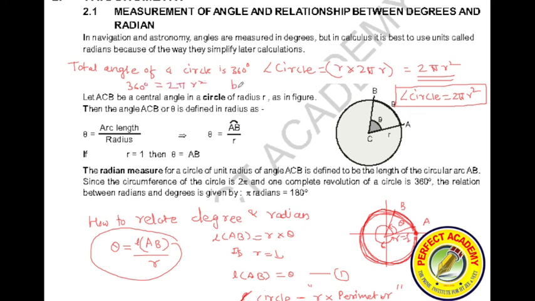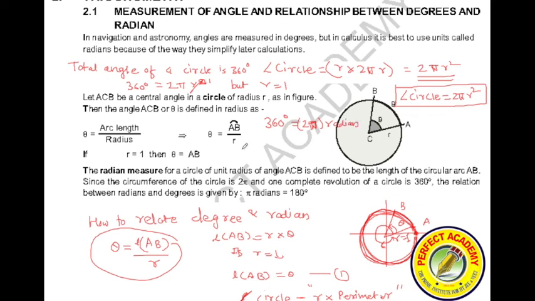But here what we assumed? Already we have assumed r is equal to 1, so I will get 360 degrees is equal to 2 pi. Now this measurement of angle in terms of pi is radian measurement.